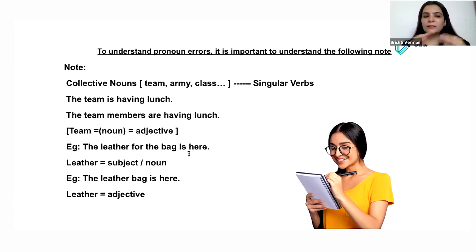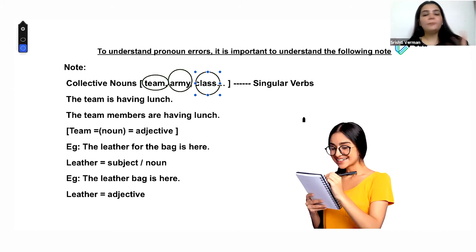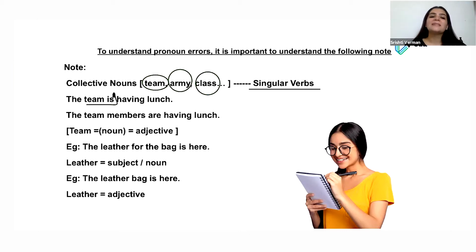So now we know what collective nouns are, right? Collective nouns are basically a word that synchronizes altogether a group. Like team is a group of players. I can say army is a group of soldiers, class is a group of students. All collective nouns take singular verbs. So I won't say the team are having lunch. No, I'll say the team is having lunch.